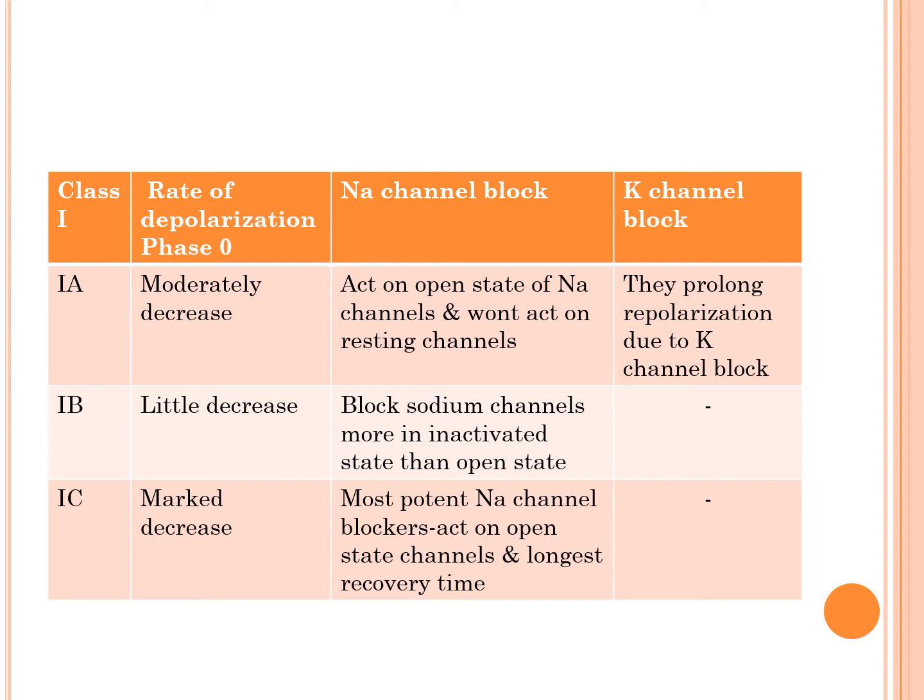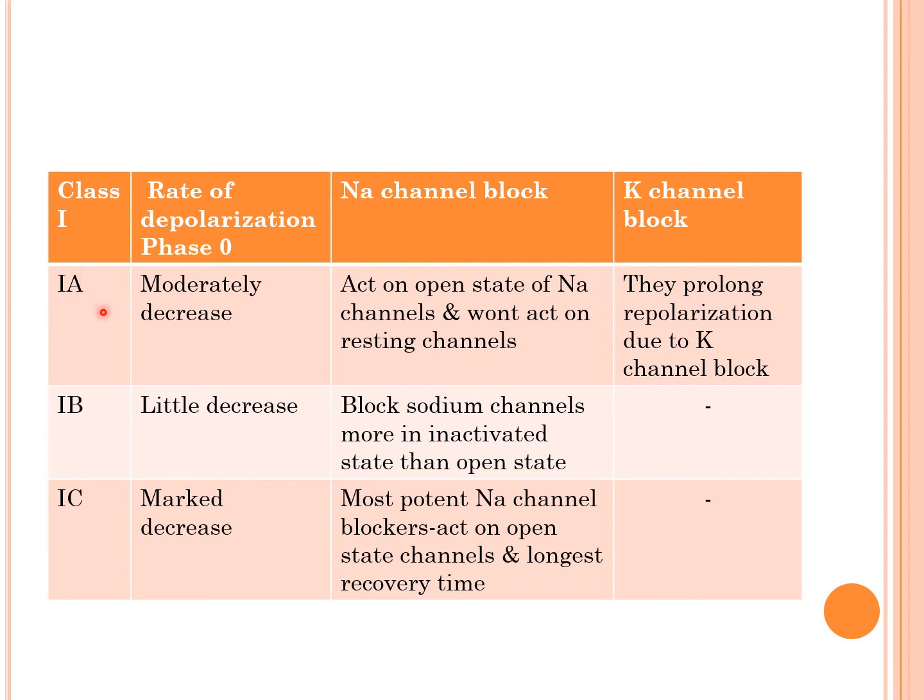The class 1 drugs are further classified based on their effect on the rate of depolarization of phase 0. Based on how they affect the rate of depolarization of phase 0, they are categorized into three subclasses.